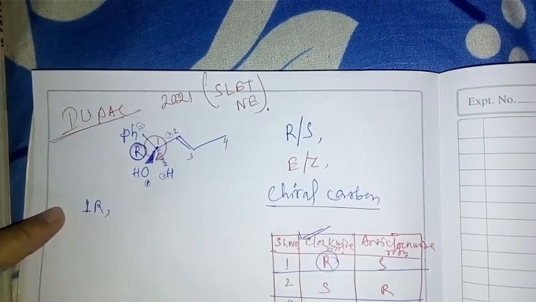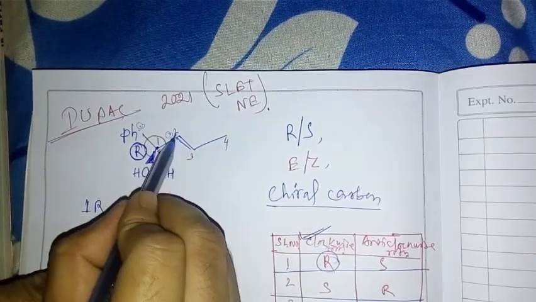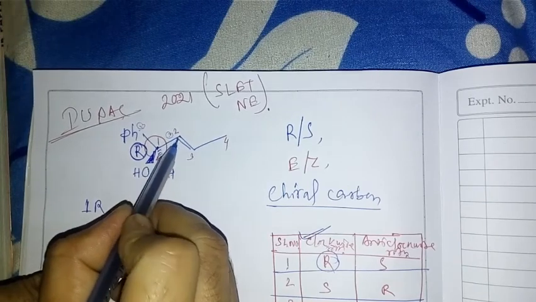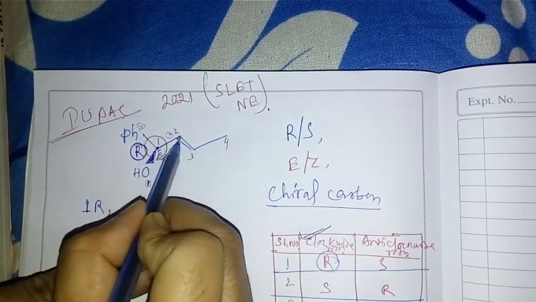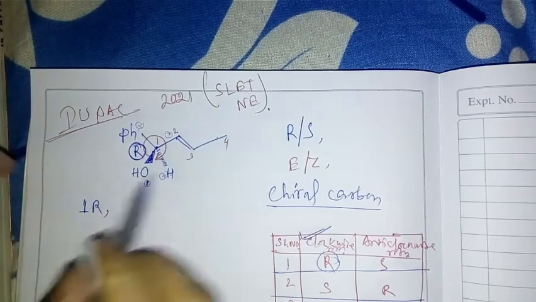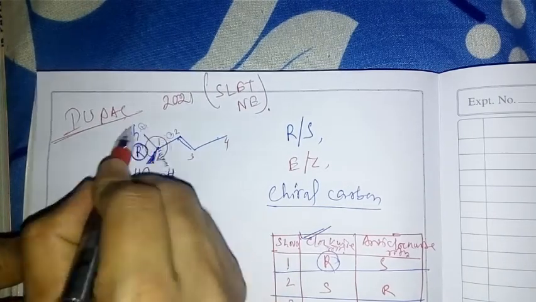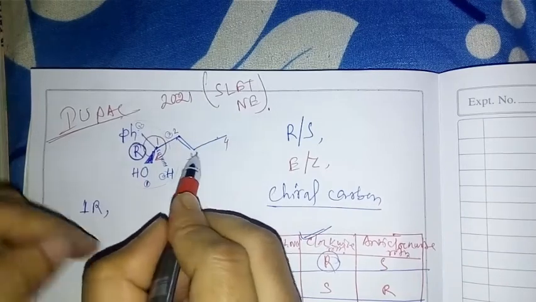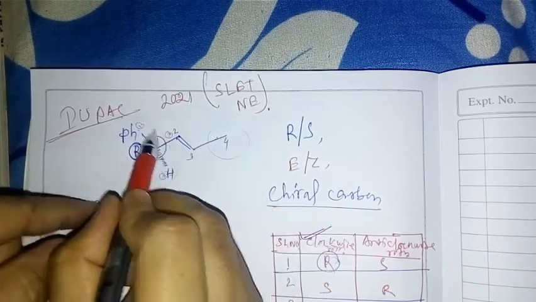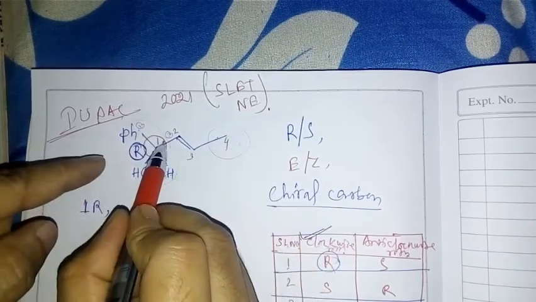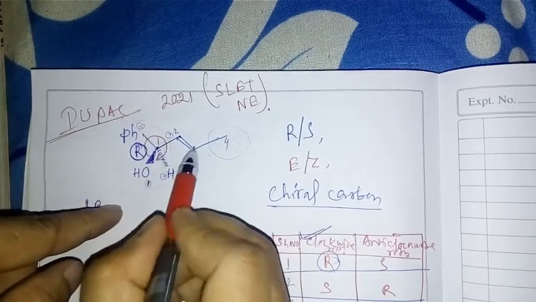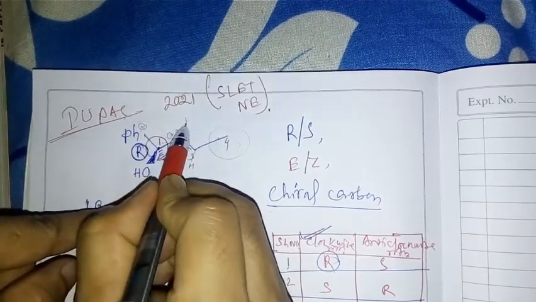Then for this 2-number position, suppose this whole one is one group and this one is another group. The bigger group is on the opposite side, and here hydrogen is there, here also hydrogen.